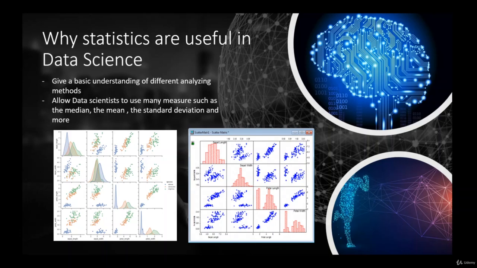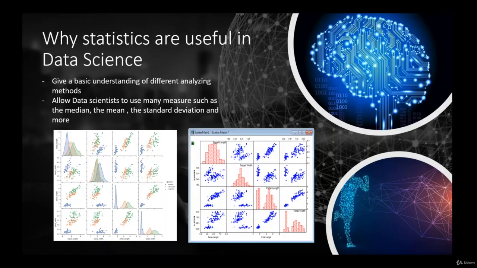The second reason is that it allows data scientists to use many measures. Those are just some of them: the median, the mean, the standard deviation, and many more, to be able to make a complete analysis of something. It could be, for example, in the financial field. Let's say you want to analyze a stock, you can use the standard deviation. For a stock, a high standard deviation means that the stock is very volatile. A low standard deviation means that the stock will not move that much. Once again, this comes from statistics and can be used in data science.